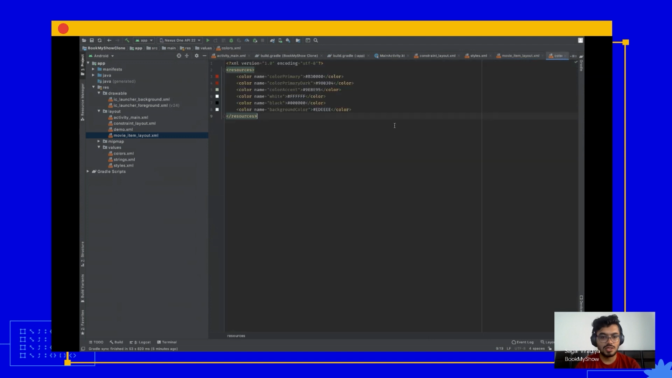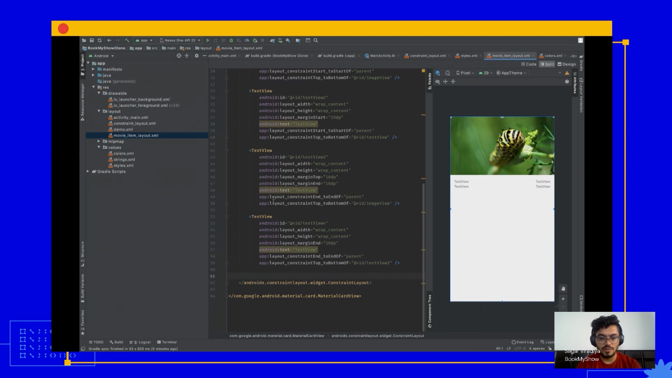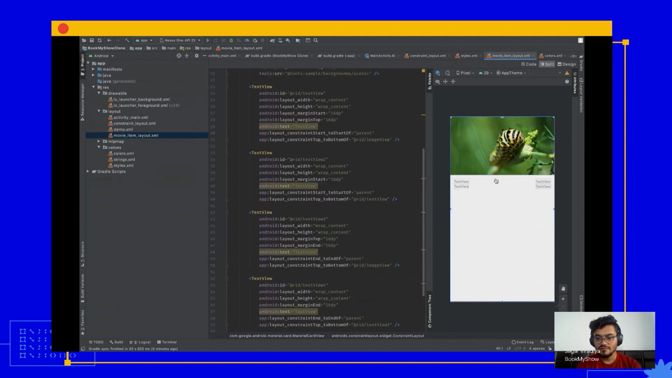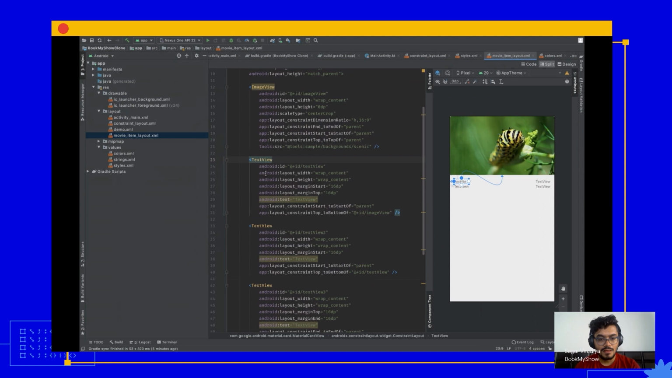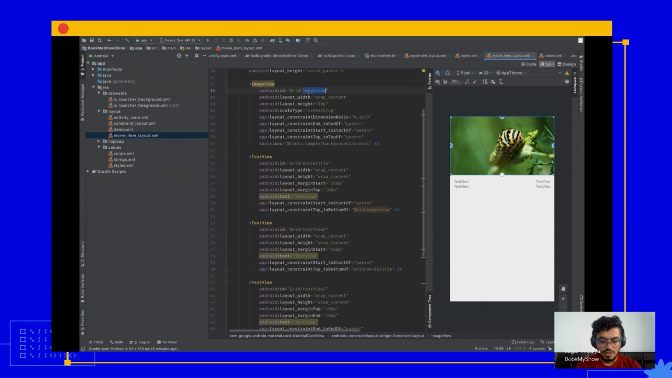Let's just use some dummy value to visualize things better. The first thing is our movie title, right? So let's just change this ID to movie title. And make sure wherever you are referencing this ID, you just have to replace it. Let's just change this to movie poster.